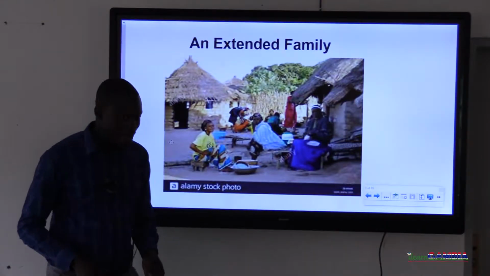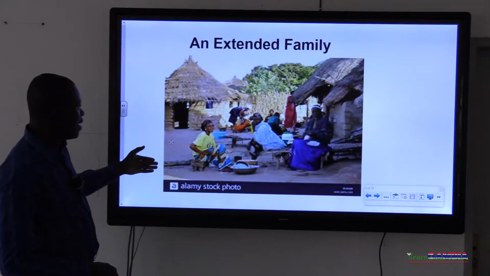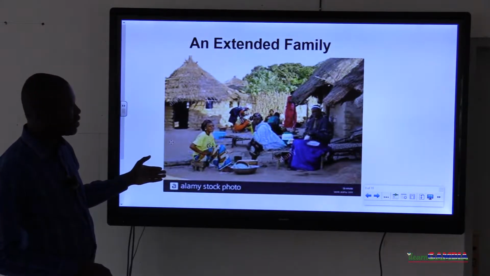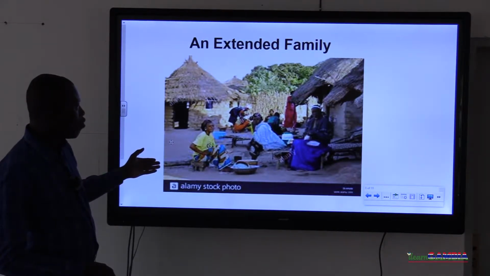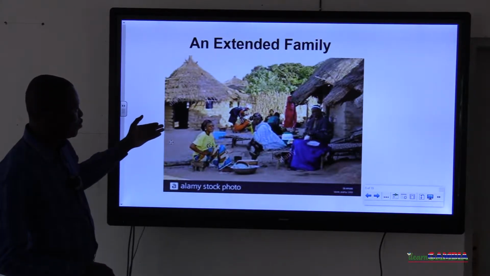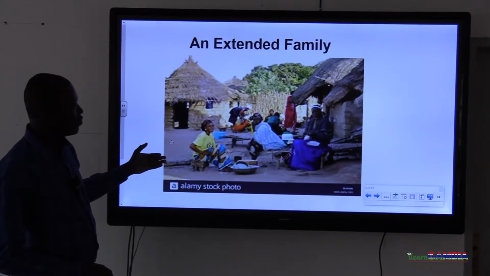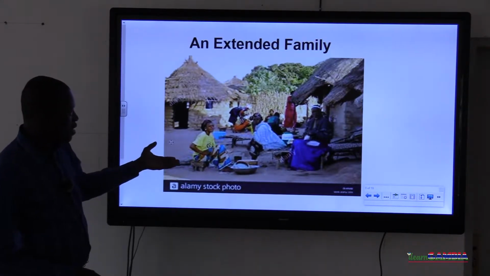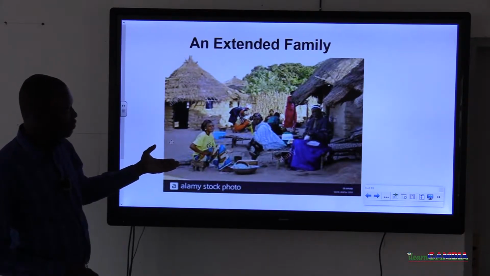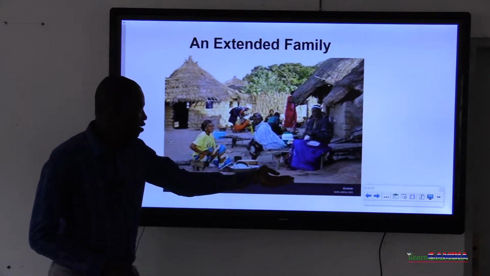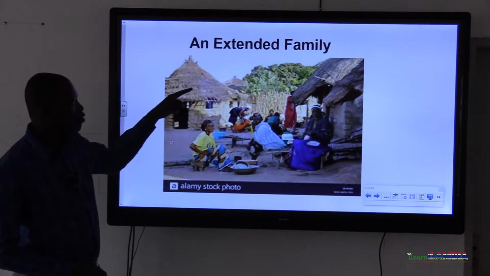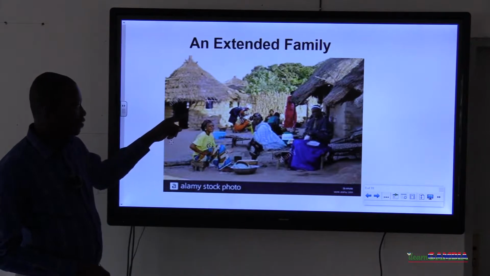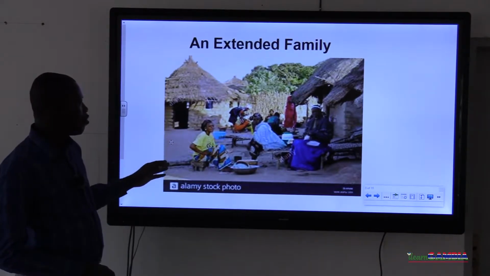Now, what are you seeing here? We are seeing an image of an extended family. For example, if you go to a particular home or compound, you will see some of the extended families looking like this. Here we are seeing some mothers. We can see the father, and in the background, you can also see other family members seated at the back. So this is an example of an extended family.